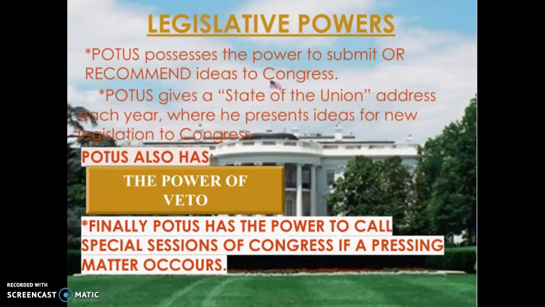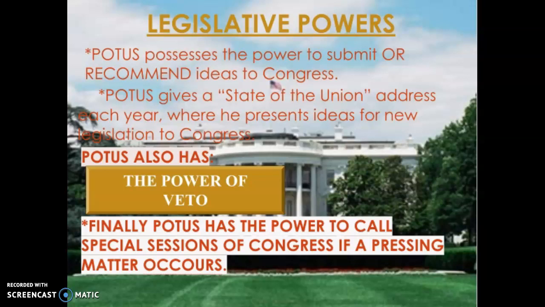Congress obviously is the main body charged with making legislation, but the president does have some legislative powers. He can propose Congress take up a certain piece of legislation. He can recommend ideas to them. He gives a State of the Union every year where he sets out his priorities and urges Congress to act on what those are. But his main power here is the veto power.